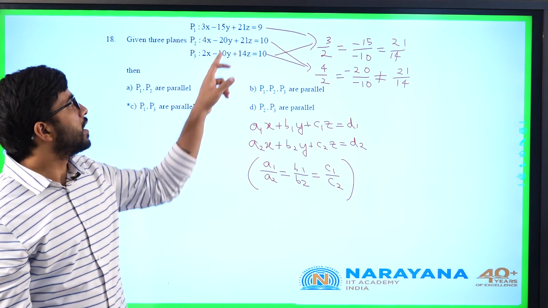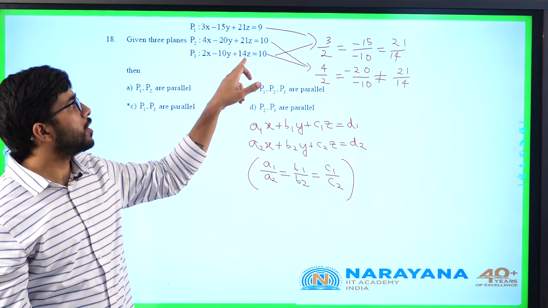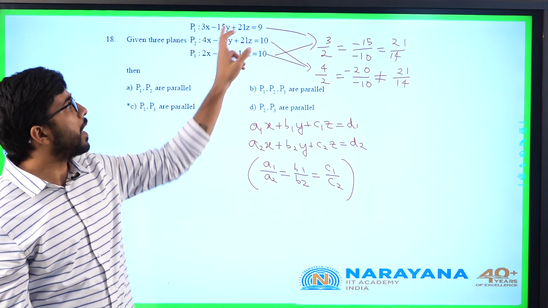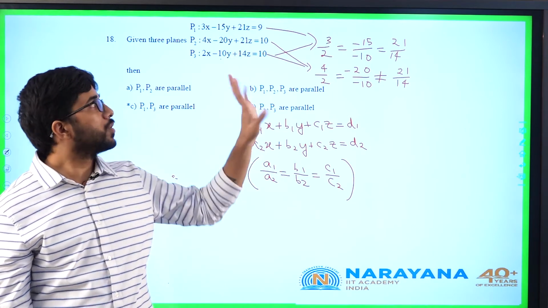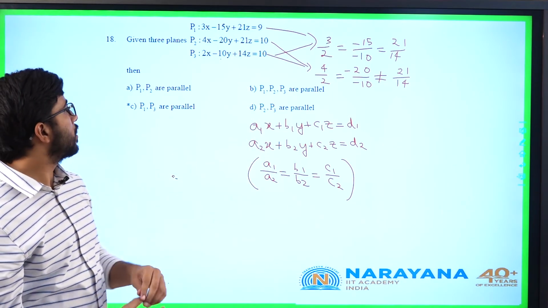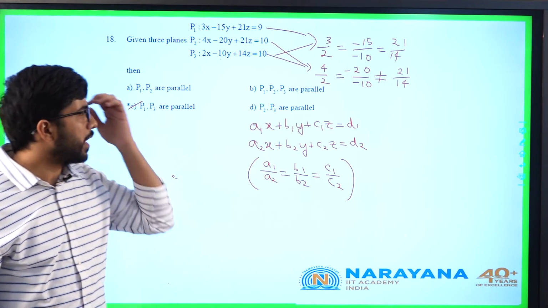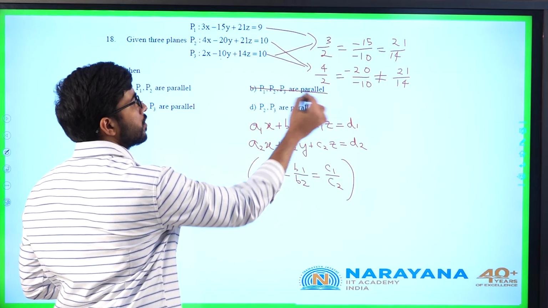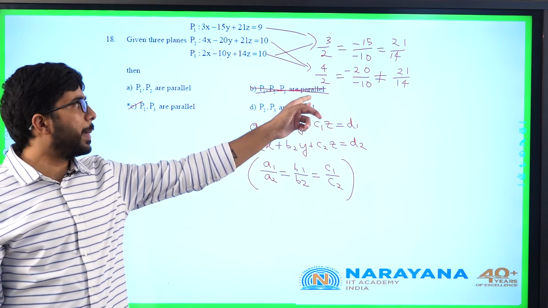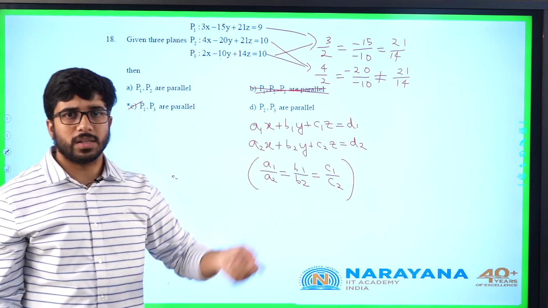It is obvious. If P1 and P3 are parallel and P2, P3 are not parallel, P2 won't be parallel to P1 also. So the only option we have is P1 and P3 are parallel. You can actually directly eliminate this B option, because if all the 3 are parallel, the rest will also be true, but it is a single answer.